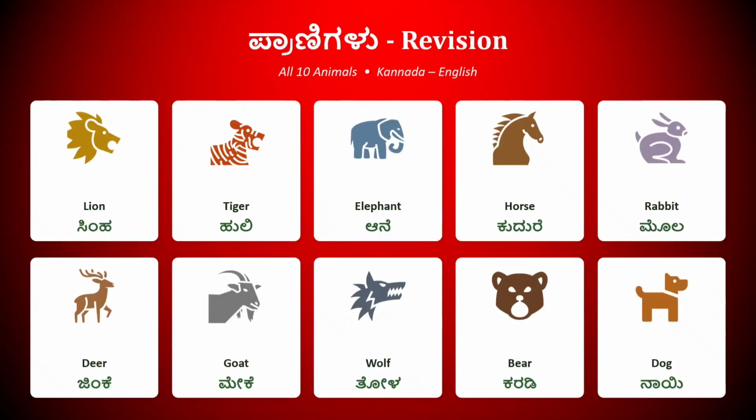We learned almost 10 animals. So let's try revisioning them. Lion is Simha. Tiger, Huli. Elephant, Aane. Horse, Kudure. Rabbit, Mola. Deer, Jinke. Goat, Meke. Wolf, Tola. Bear, Karadi. And dog, Nai.